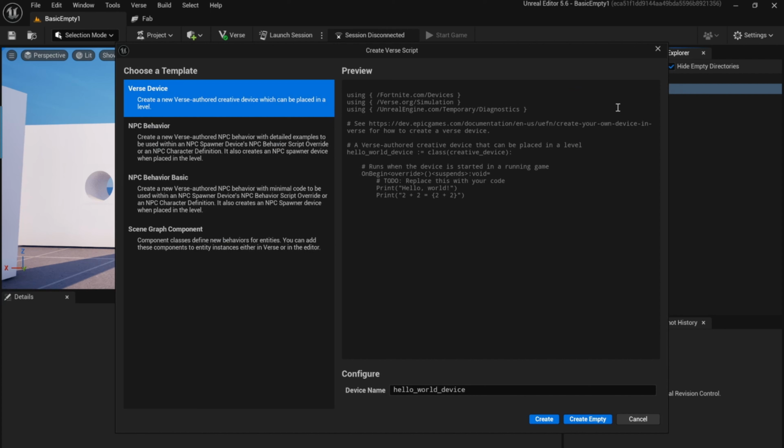And then let's see. It could be a verse device per se. But I think I'm gonna go basic. I made a mistake before on this, but let's try it again. So let's do player stats dot. Ooh, it's not gonna let me do the dot verse. I guess it'll add that regardless, but it's not a verse device, and we're just gonna create empty.